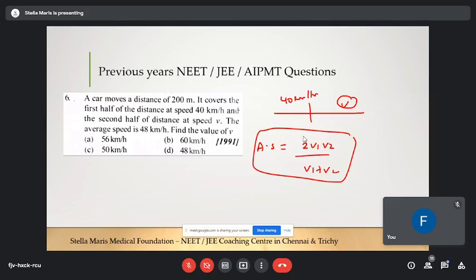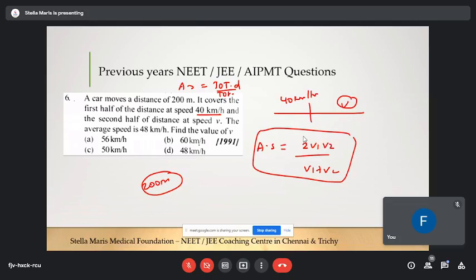For this question you don't have to use average speed equal to total distance divided by total time taken. Total distance is nothing but 200 meters. Since the speed is in kilometers, you would have to convert it into meters and do the calculation.